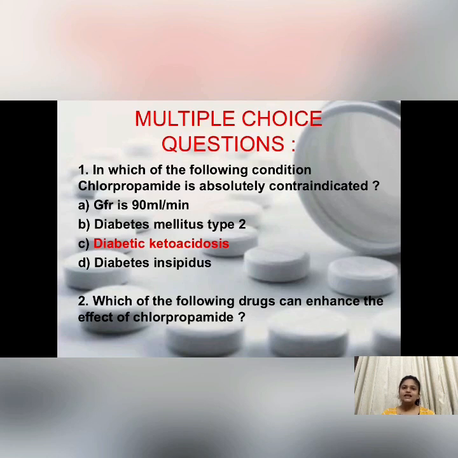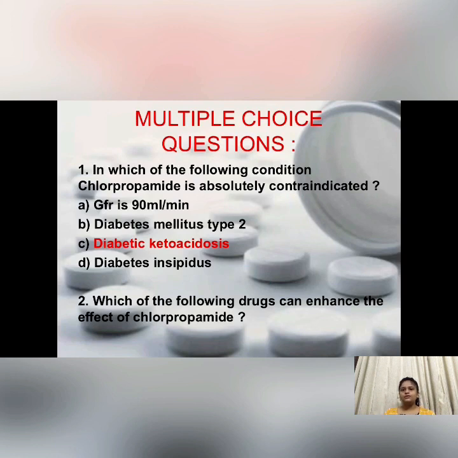We can see that except option C, all the options are conditions where we actually use the drug. Even when GFR is 90 ml per minute, it is normal. So we can say that when it is severe renal impairment, we have to avoid it. But at this GFR rate, we can use the medication. So the answer will be C, that is diabetic ketoacidosis, which is the complication of type 1 diabetes mellitus.